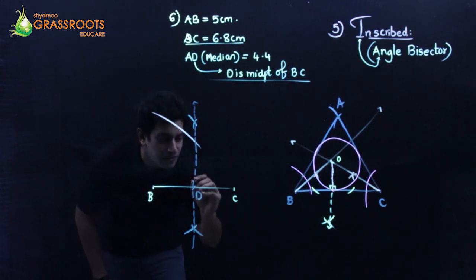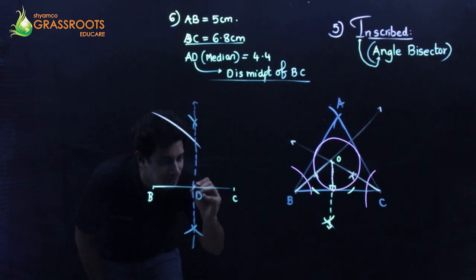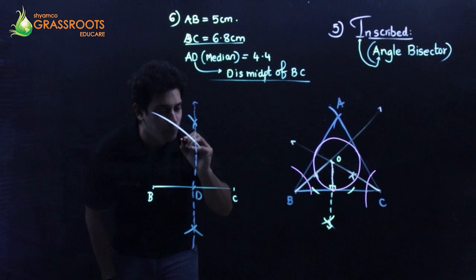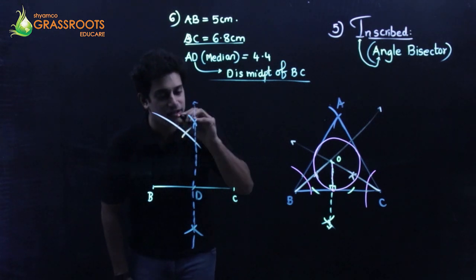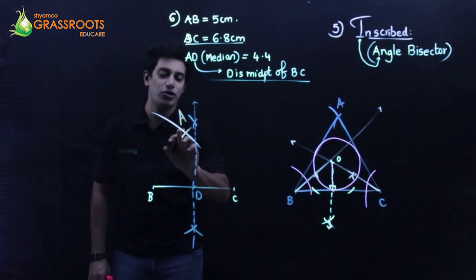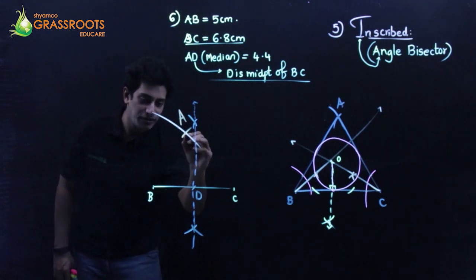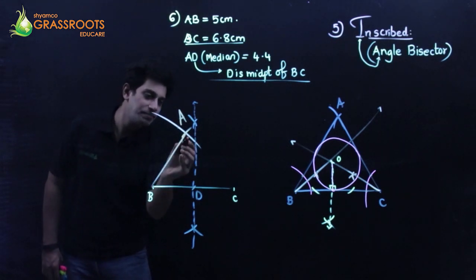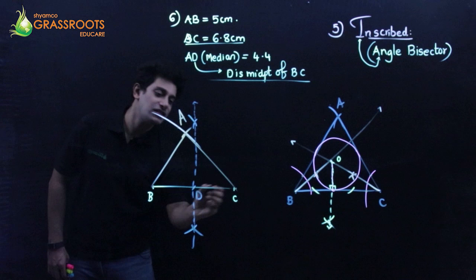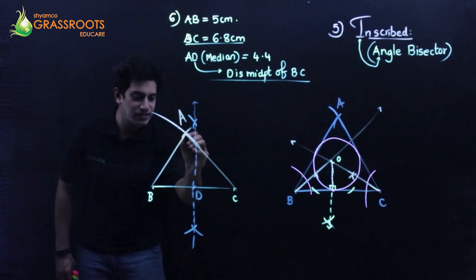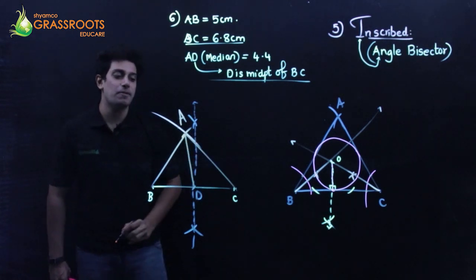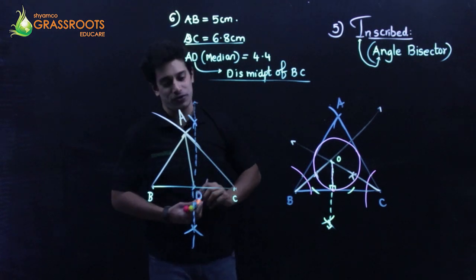From D, stretch 4.4 and cut an arc. That's your point A. Join. This is AB, this is AC, and this is the median AD, 4.4.